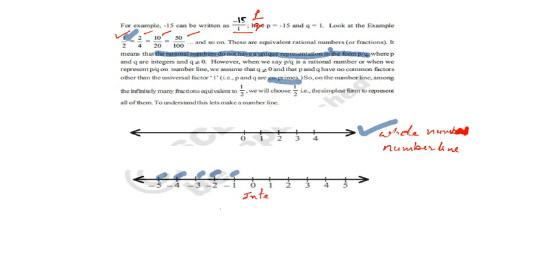Integers number line. Okay, now we have recalled the number line for whole numbers and the number line for integers. But how can we represent 1 by 2 on the number line? Okay.